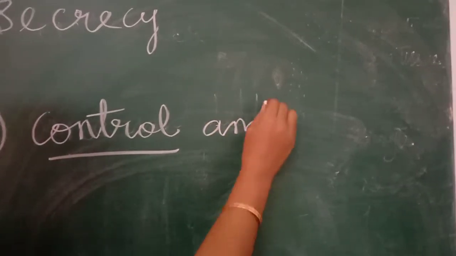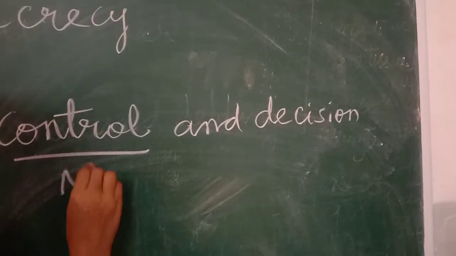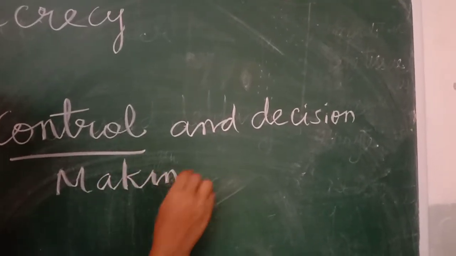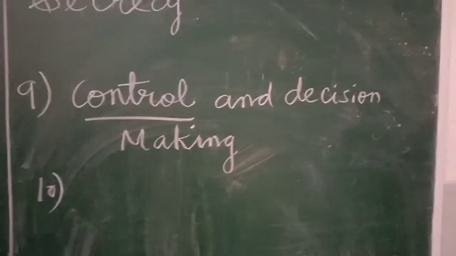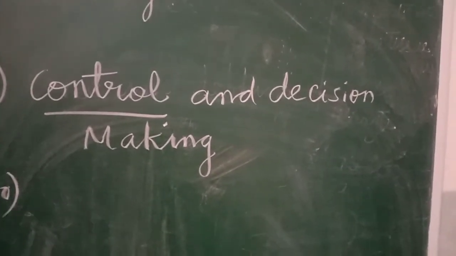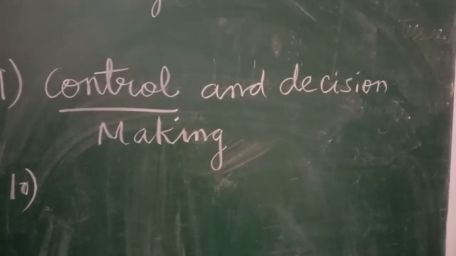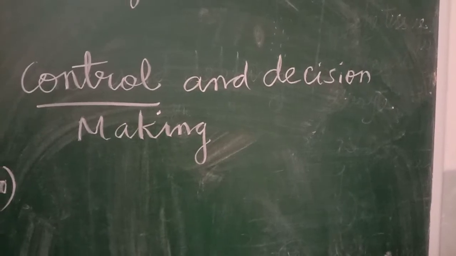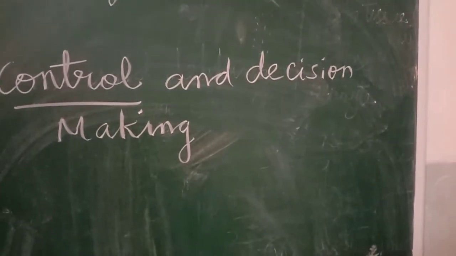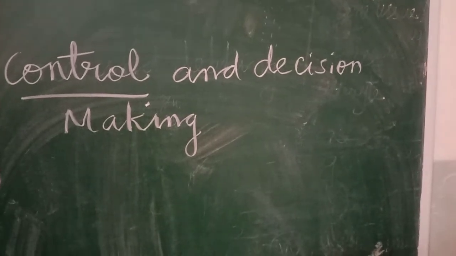Control and decision making are also features of sole proprietorship. Already we have seen no separate entity, business and business owner are the same, responsible for all activities of the business. And quick decision, we have seen everything.